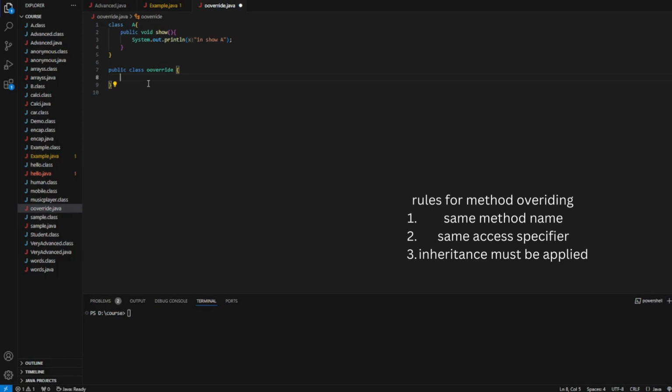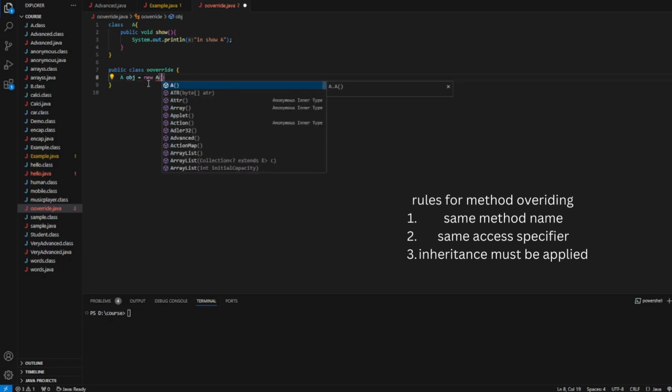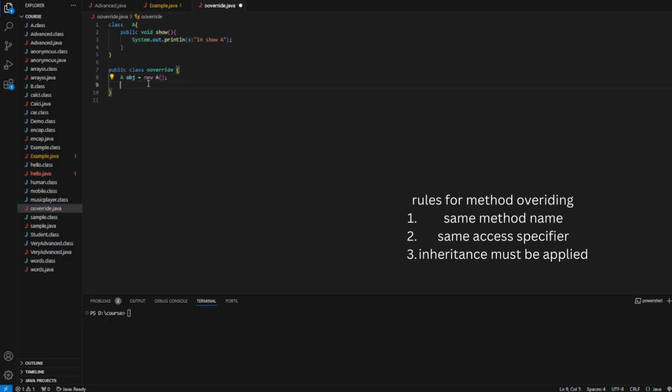So I'll create an object, and with the help of the object I'll call this particular method.